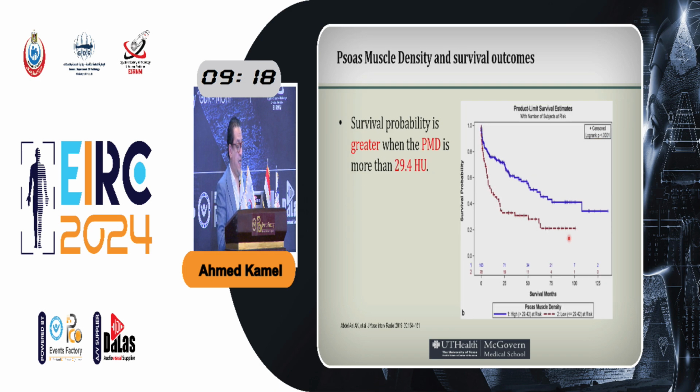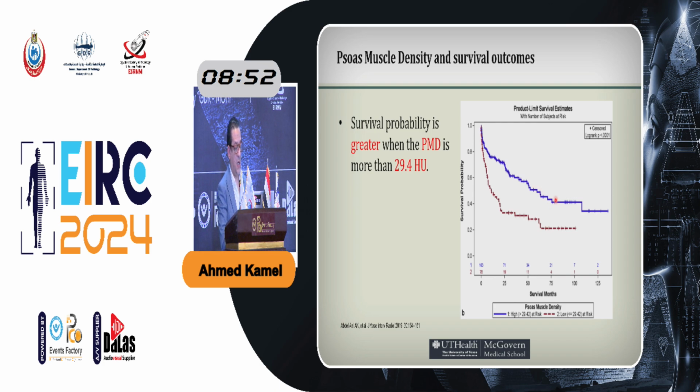Then we looked at the psoas muscle density. We found that the cutoff was 29 Hounsfield units. So patients who had a density of more than 29 Hounsfield units have better muscles than those who had less than 29, which is represented by the red line here. These are the patients who had less muscle mass.